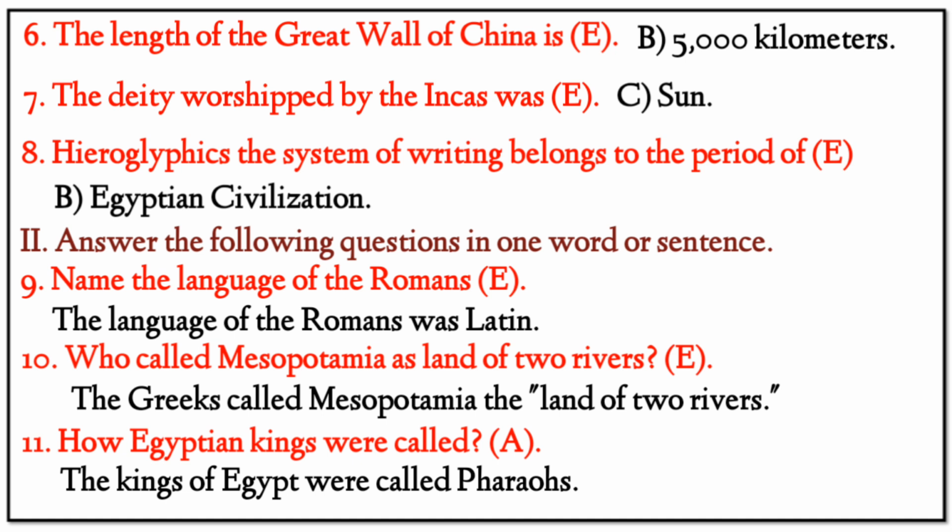Next question number 2. Answer the following questions in one word or sentence. 9. Name the language of Romans. Answer: Latin. 10. Who called Mesopotamia the land of 2 rivers? Our right option is ancient Greeks. 11. How were Egyptian kings called? Our answer is pharaohs.